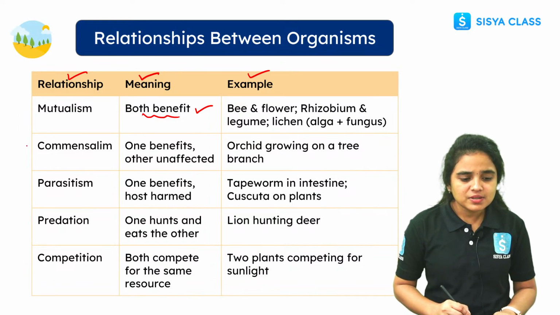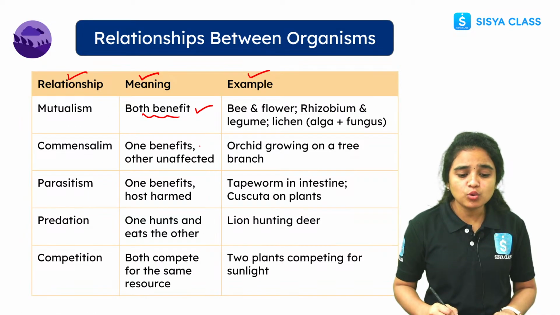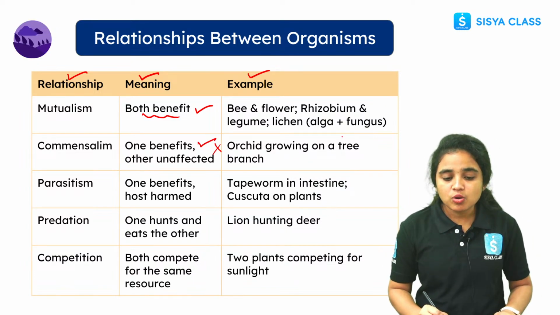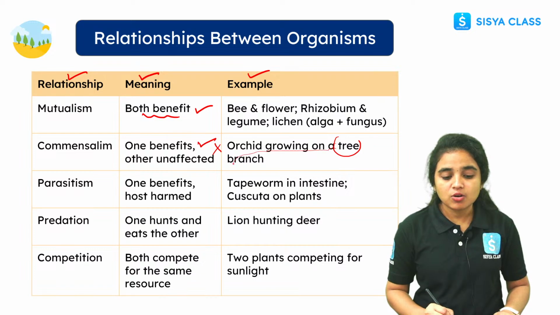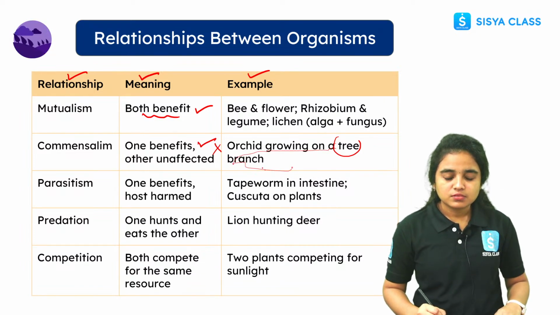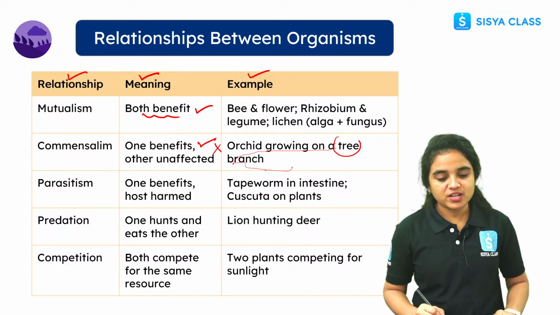While coming to commensalism, here only one is benefited and the other is not affected. For example, an orchid growing on a tree branch will get benefited, while the tree is not affected.